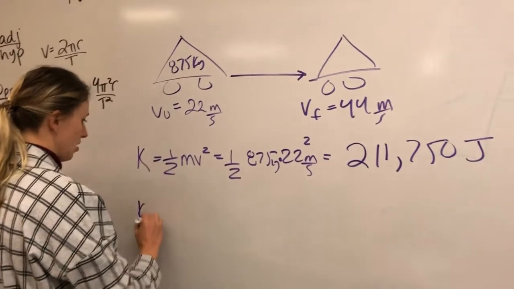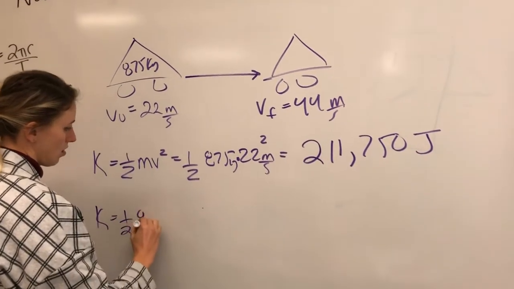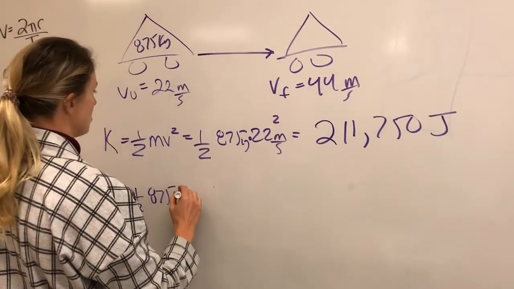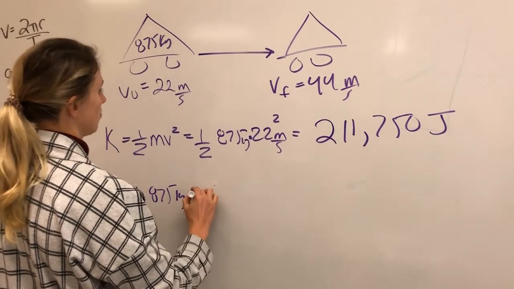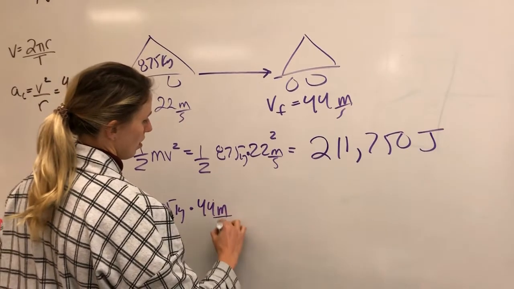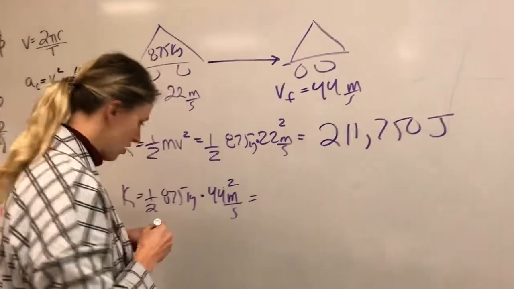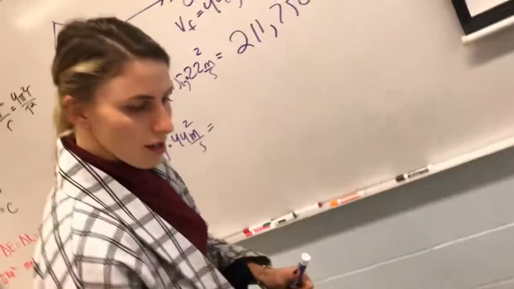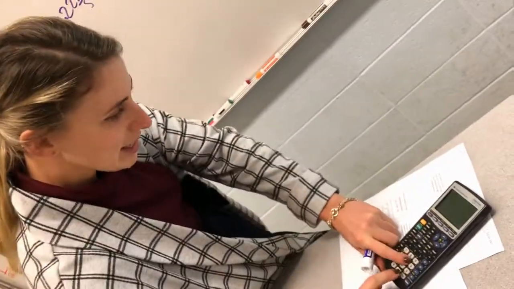Okay, so everything's going to be the same. The mass is the same. The 1/2 is the same. It's just the velocity that is different. Notice it's 44. It's going twice as fast. I wonder if it'll have twice as much energy. That's a great question. What do you think, boys and girls? Place your bets. Make a guess.